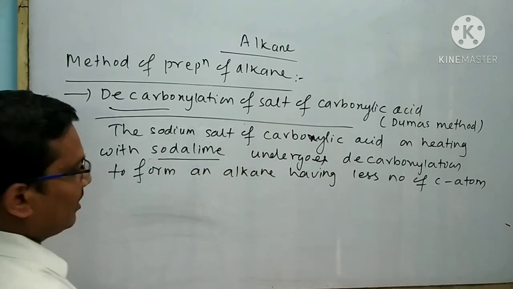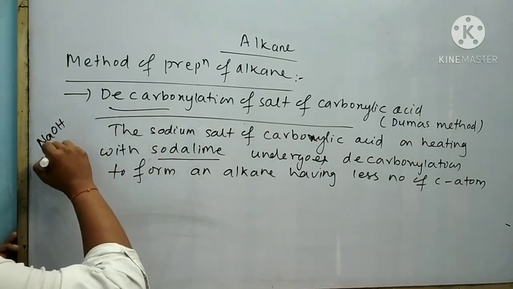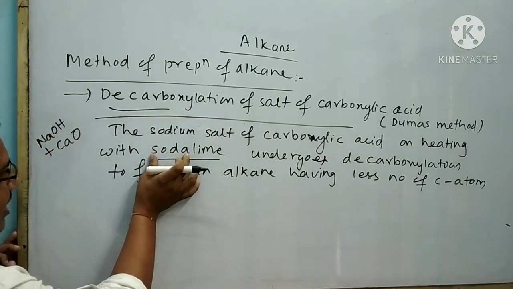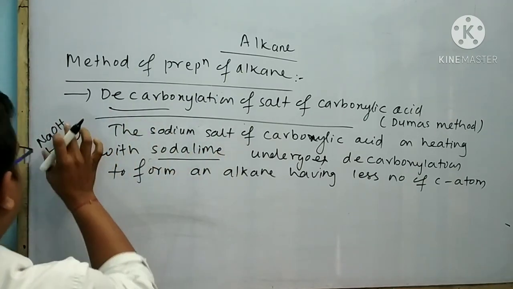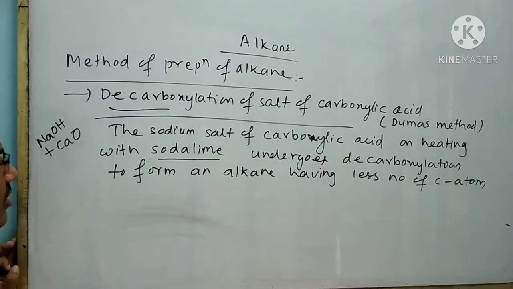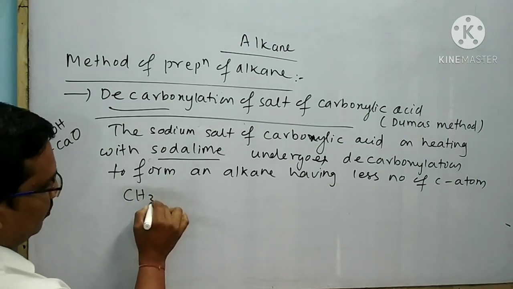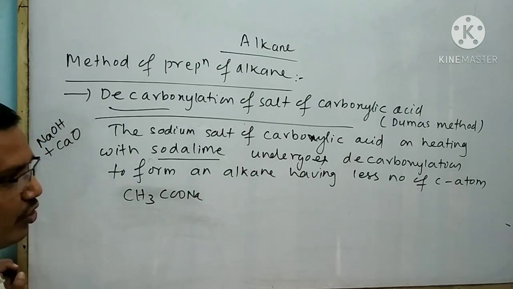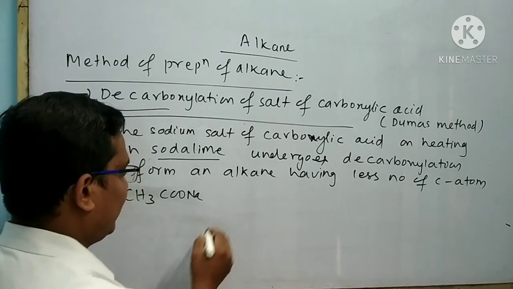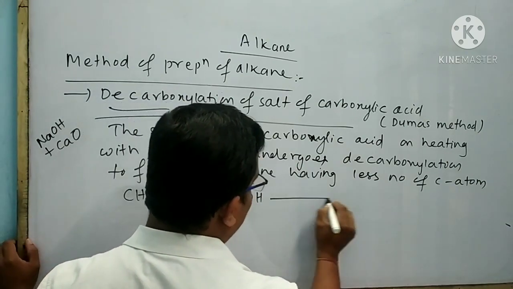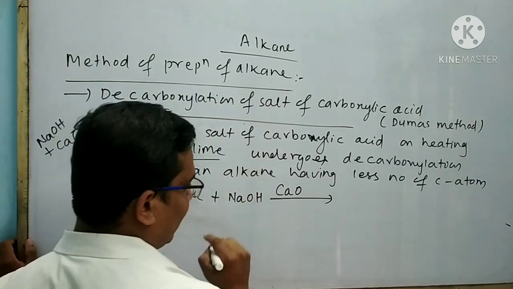Here soda lime is written. What is soda lime? Soda lime is the mixture of sodium hydroxide and calcium oxide. Soda relates to sodium hydroxide, lime relates to calcium oxide. Take an example. Suppose I want to take sodium acetate. This is the formula of sodium acetate. Now it is subjected to reaction with the soda lime. That means sodium acetate reacts with sodium hydroxide in the presence of calcium oxide. In soda lime, calcium oxide acts as a catalyst.